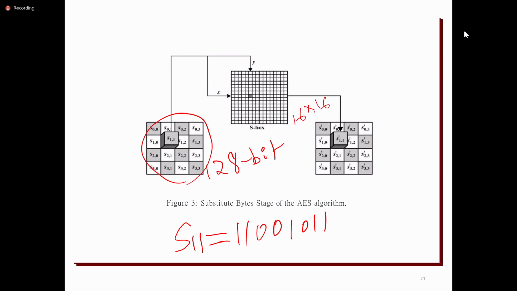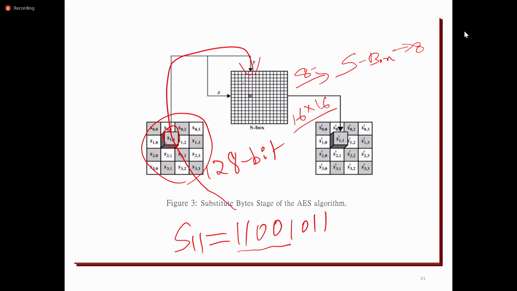It takes an 8-bit input and produces an 8-bit output, whereas in DES it takes a 6-bit input and gives a 4-bit output. So this 8-bit S11 will be given to the S box.